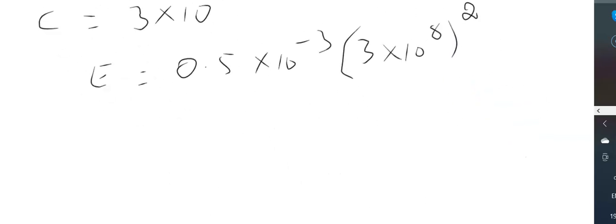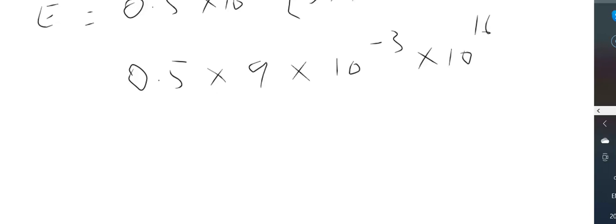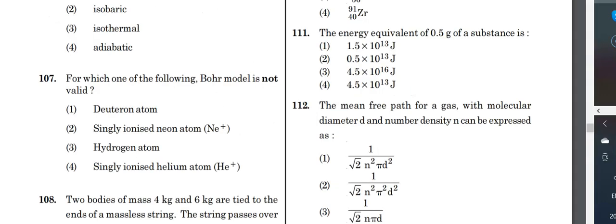So that gives you 0.5 into 3 3s are 9 into 10 to the power of minus 3 into 10 to the power of 16. 8 2s are 16. So when we simplify this, what do you get? 9 5s are 45. So it will become 4.5 into 10 to the power of 13 joules. So option 4 is correct. 4.5 into 10 to the power of 13 joules is option 4. Option 4 is the correct answer.